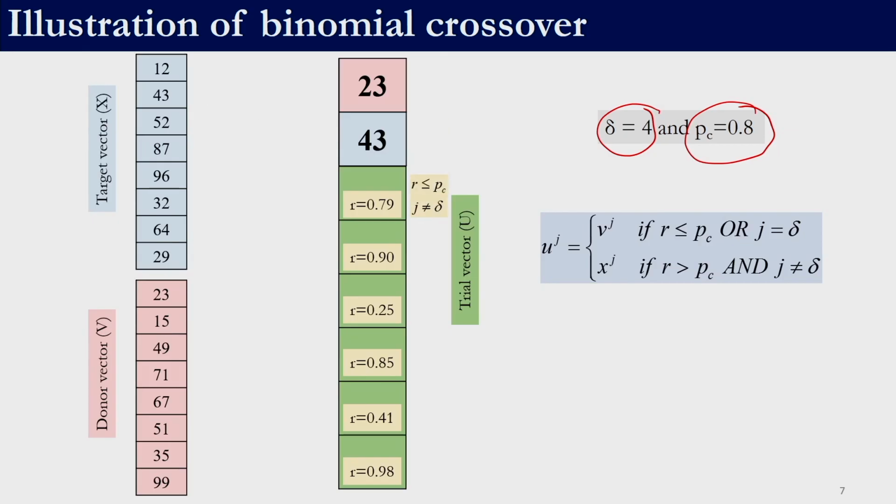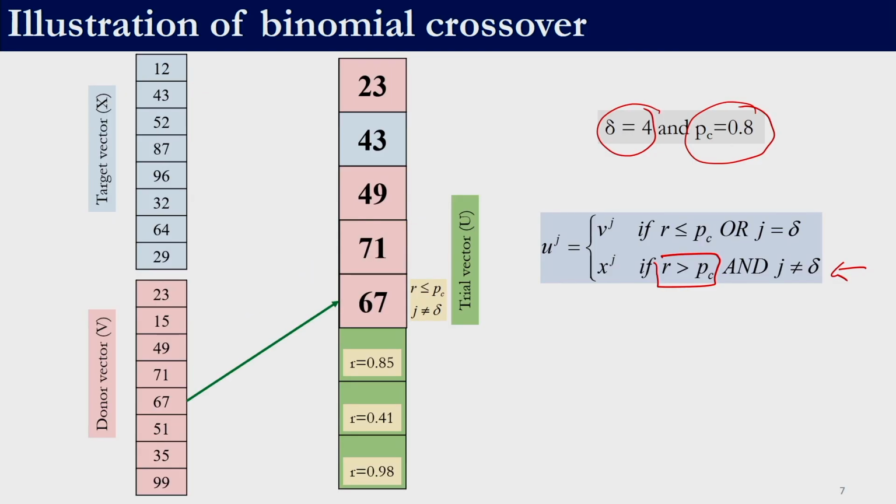For the third variable, r is less than or equal to Pc because 0.79 is less than 0.8. So the third variable is going to come from the donor vector. For the fourth variable we have 0.9. This condition is satisfied, 0.9 is greater than 0.8, but the other condition is not satisfied, that j is equal to delta. We can use this only if j is not equal to delta, so this equation we will not be using. The value will not come from the target vector, but from the donor vector. Similarly we can find out the rest of the variables.